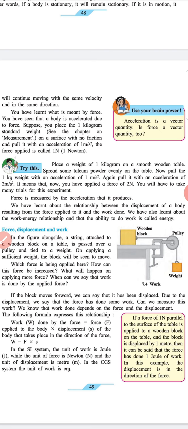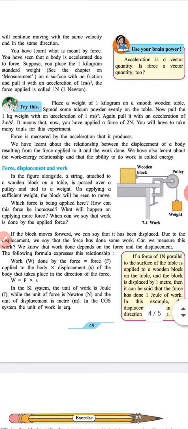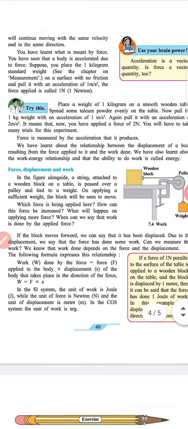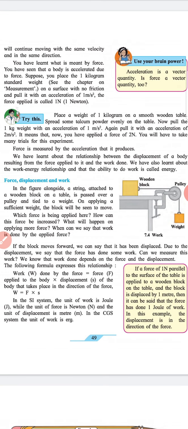We have learned about the relationship between the displacement of a body resulting from the force applied to it and the work done. We have also learned about the work-energy relationship, and the ability to do work is called energy. Force, displacement and work. In the figure alongside, a string attached to the wooden block on the table is passed over a pulley and tied to a weight. On applying a sufficient weight, the block will seem to be moving.